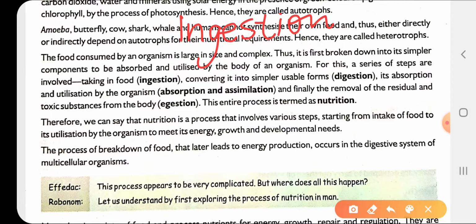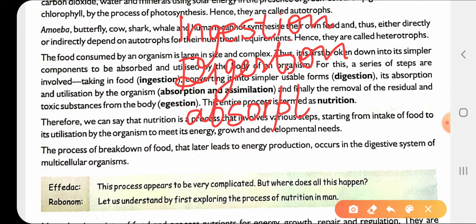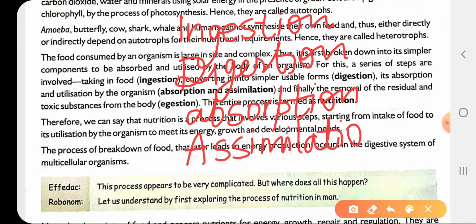After that ingestion there is digestion, then absorption, assimilation, and the last one is egestion.